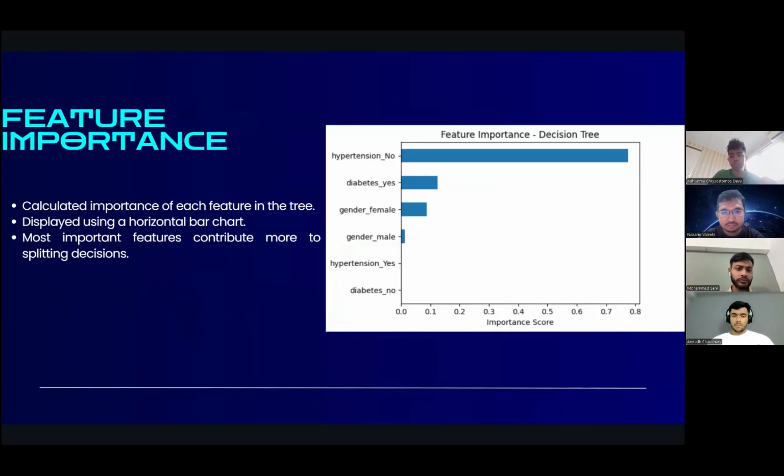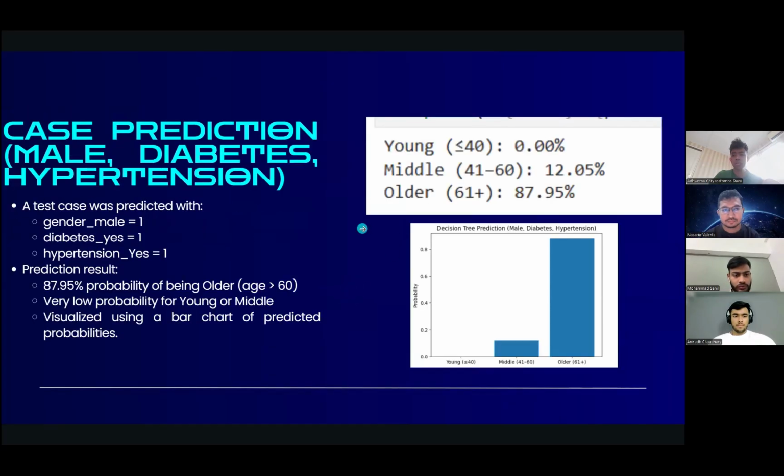For the important features, we calculated the importance of each feature in the tree, displayed using a horizontal bar chart. The most important features contribute more to the splitting decisions. In conclusion, the decision tree not only gave strong results but also helped us understand which features influence the predictions, making it a powerful and interpretable tool for this problem. Thank you.